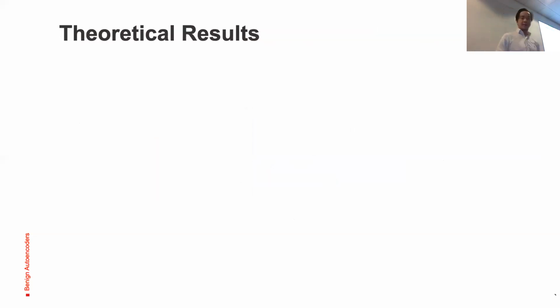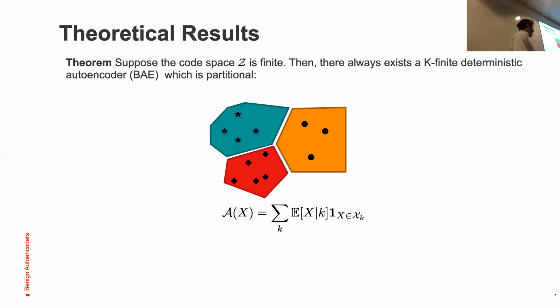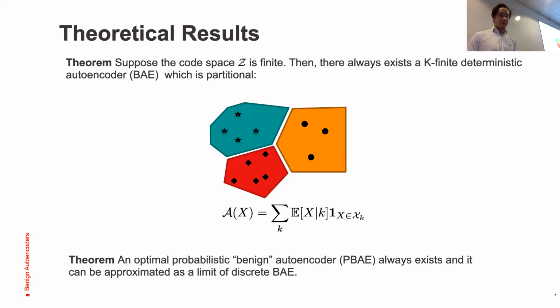To show some theoretical results, first of all, we ask ourselves whether a deterministic autoencoder exists. If the code space Z is finite, then there always exists a k-finite deterministic autoencoder, which we call BAE, which is partitional. Partitional means that given a sample for one label, the autoencoder will just put it in that cluster. Now that we know a deterministic autoencoder exists, we also prove in the paper that an optimal probabilistic benign autoencoder always exists, and it can be approximated as the limit of the discrete one.